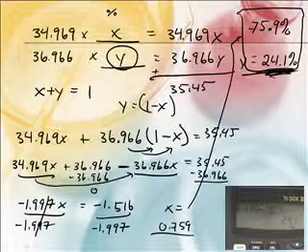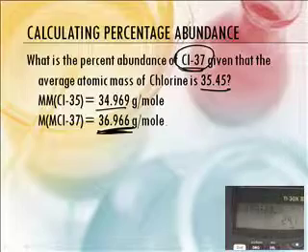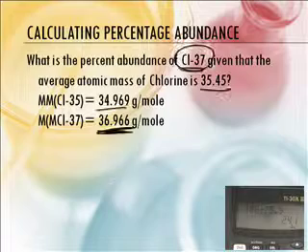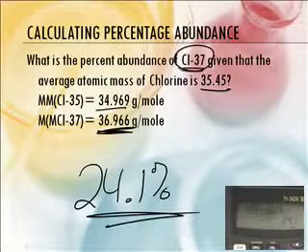Because I think the question was, if we go back a screen, what was the percentage of the chlorine 37? The 37 is the one that weighed 36.966. And if we go back, that was the Y. 24.1. So the big answer is 24.1%. Yep. And you'll get some practice on that in class.